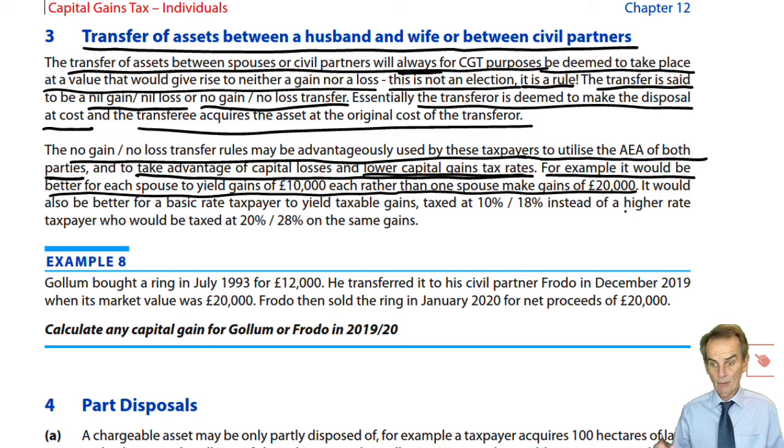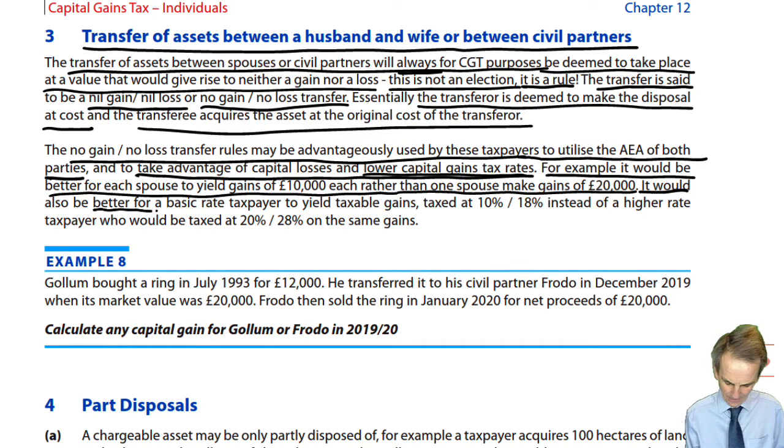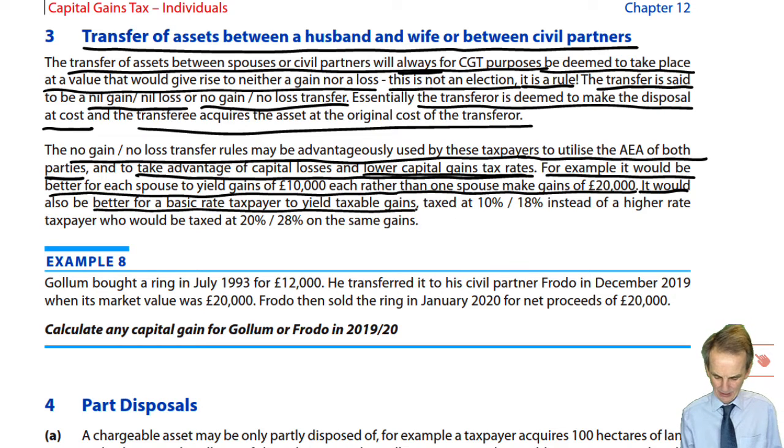If one spouse makes in a tax year a gain of £20,000, take out your AEA, you've got taxable gains of £8,000, taxable at the relevant marginal rate of tax for that taxpayer, whether that's, again, the lower rate or the higher rate. It would also be better for a basic rate taxpayer to yield taxable gains taxed at 10% or 18%.